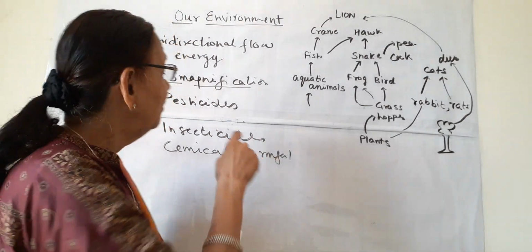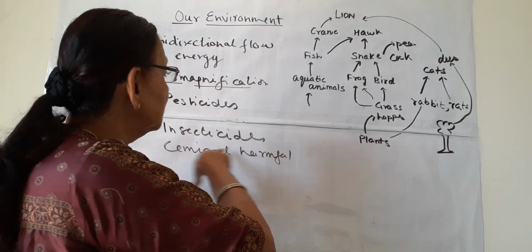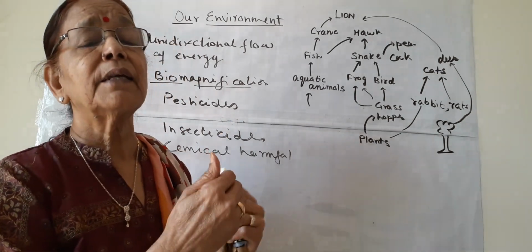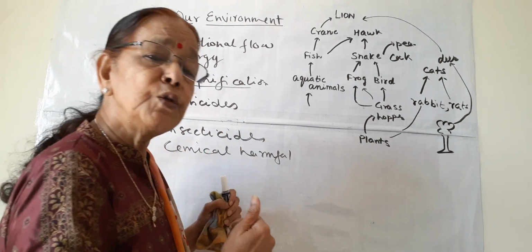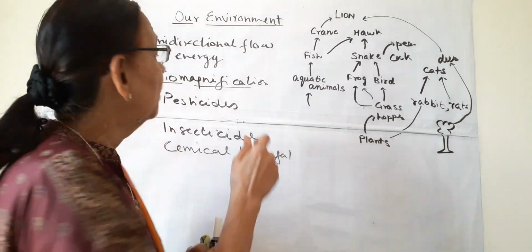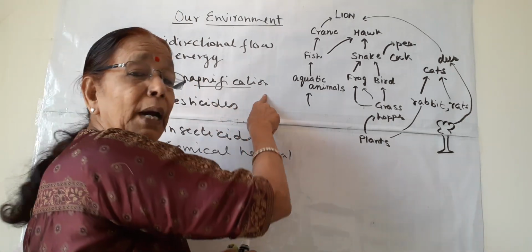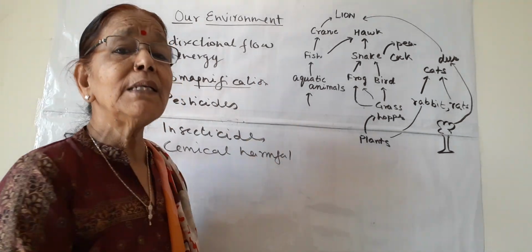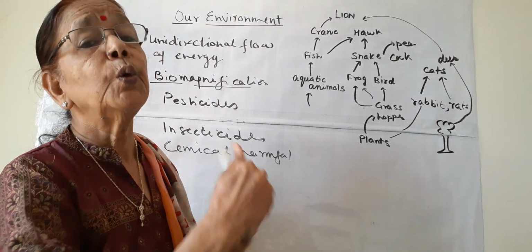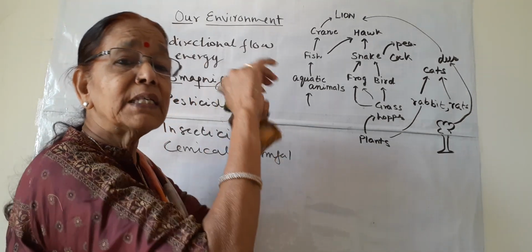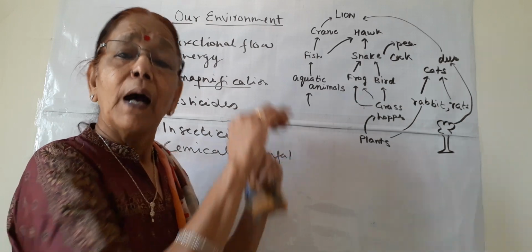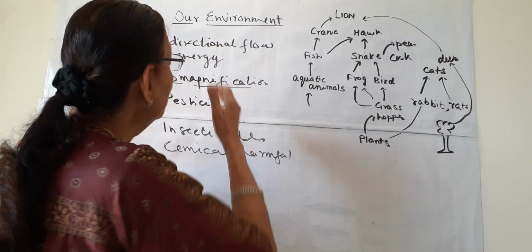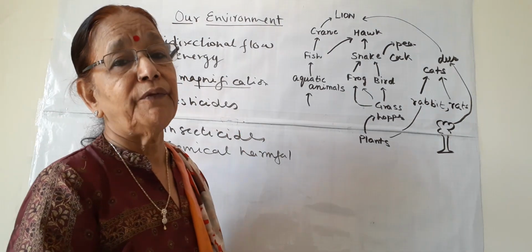So we have the highest concentration of pesticide or insecticide in our body, and this higher accumulation of injurious chemicals in our body is known as biomagnification. What is magnifying? These harmful chemicals are magnifying through different trophic levels, ultimately to the top trophic level, human beings. So this is known as biomagnification.